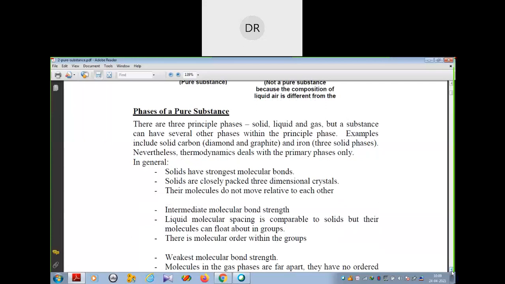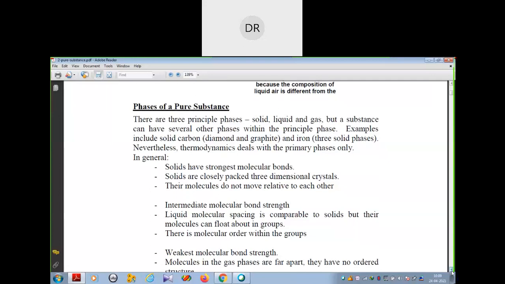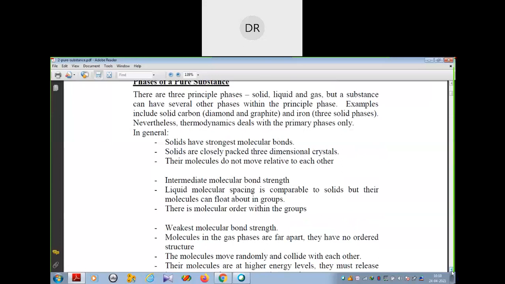Their molecular spacing is similar to solids, but their molecules may float about in groups. In case of gases, the molecules have the weakest molecular bond, and they are randomly ordered, very far apart, and they may collide with each other.